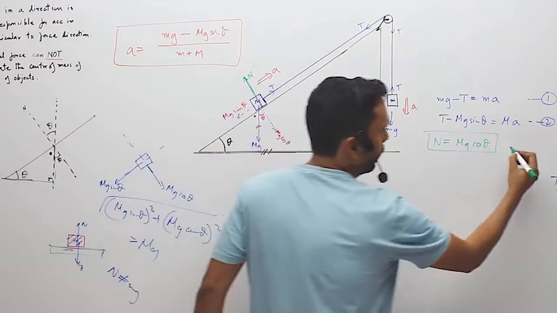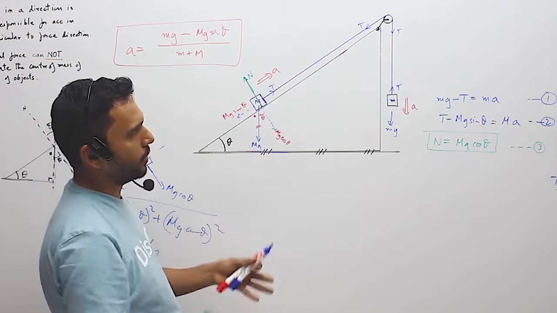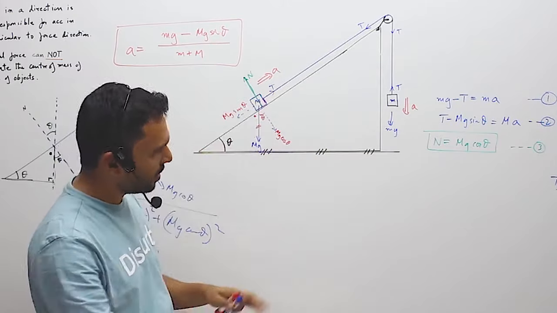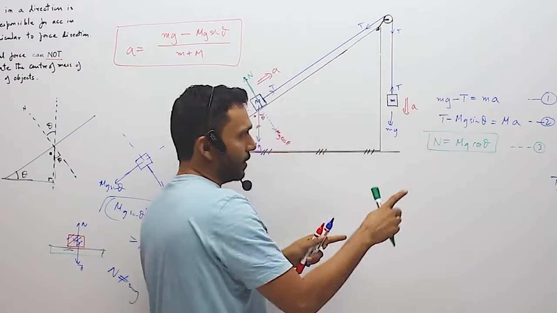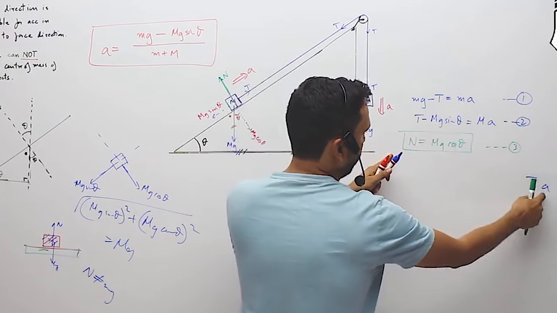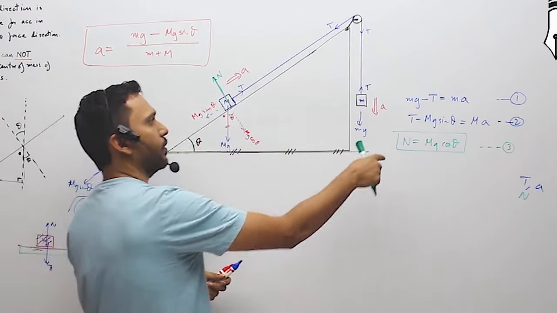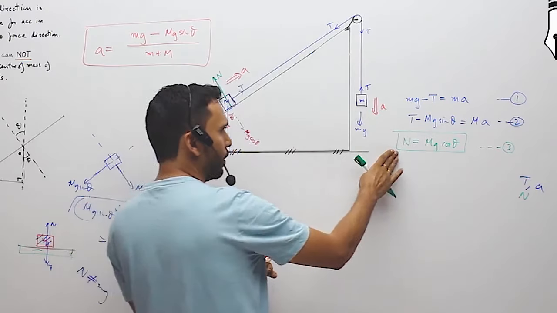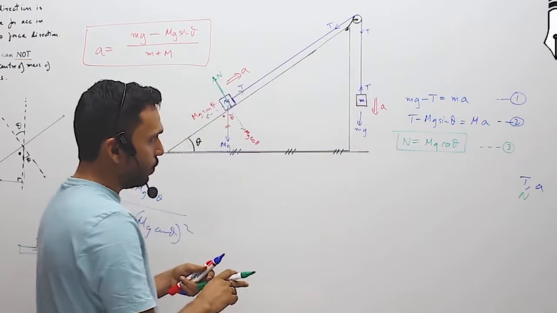So that's equation number 3, which is not going to be used in this case because there is no friction and all. The normal reaction is going to affect the friction in that direction, which is going to come later. So taking equation number 1 and 2 and solving, you can see that equation number 3 has introduced a new variable. With two equations we have two variables T and a, with three equations we have three variables T, a and N. So an extra equation with an extra variable in it, so no use as such of the equation. This is an independent equation, mg cos theta. Theta is known, g is known, m is known, N you will get from there.